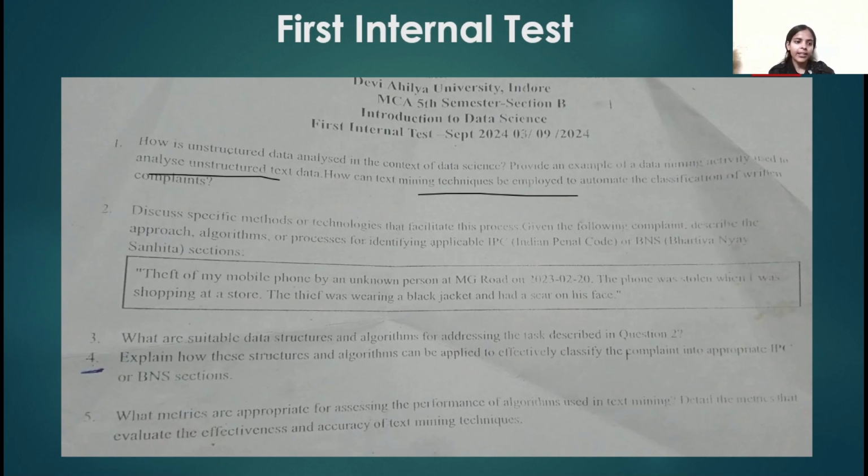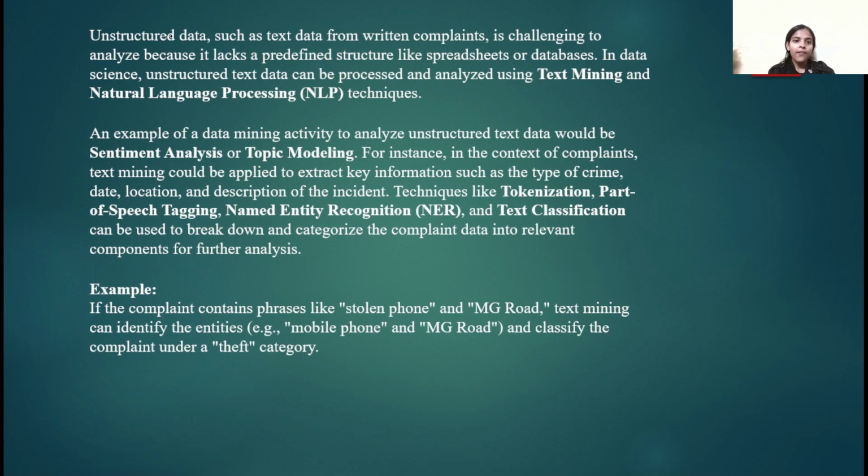How is unstructured data analyzed in the context of data science? Unstructured data such as text data from written complaints is challenging to analyze because it lacks a predefined structure like a spreadsheet or database. In data science, unstructured data can be processed and analyzed by using text mining and natural language processing techniques. An example of a data mining activity used to analyze unstructured text data is sentiment analysis or topic modeling. For example, in the context of complaints, text mining could be applied to extract key information such as type of crime, type of location, date, and description of the incident.